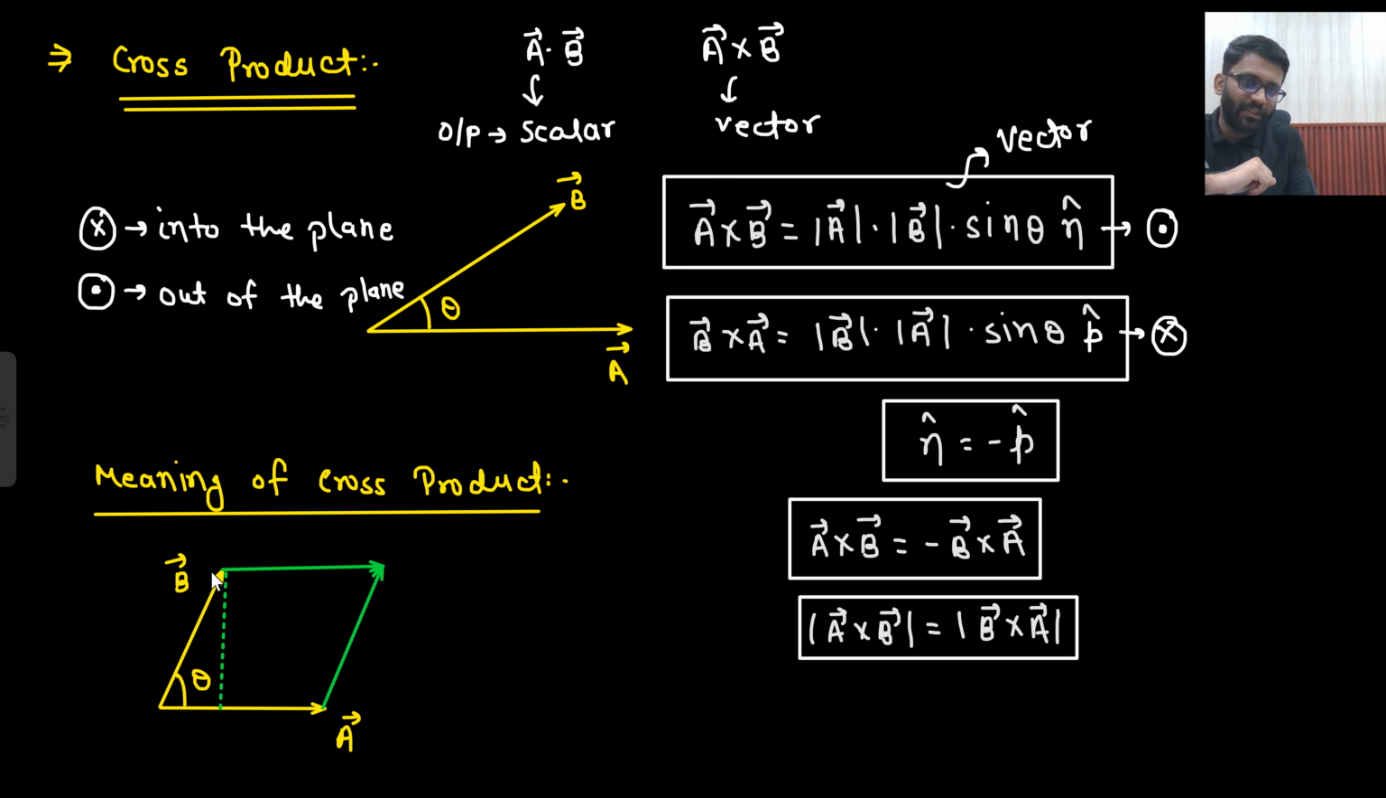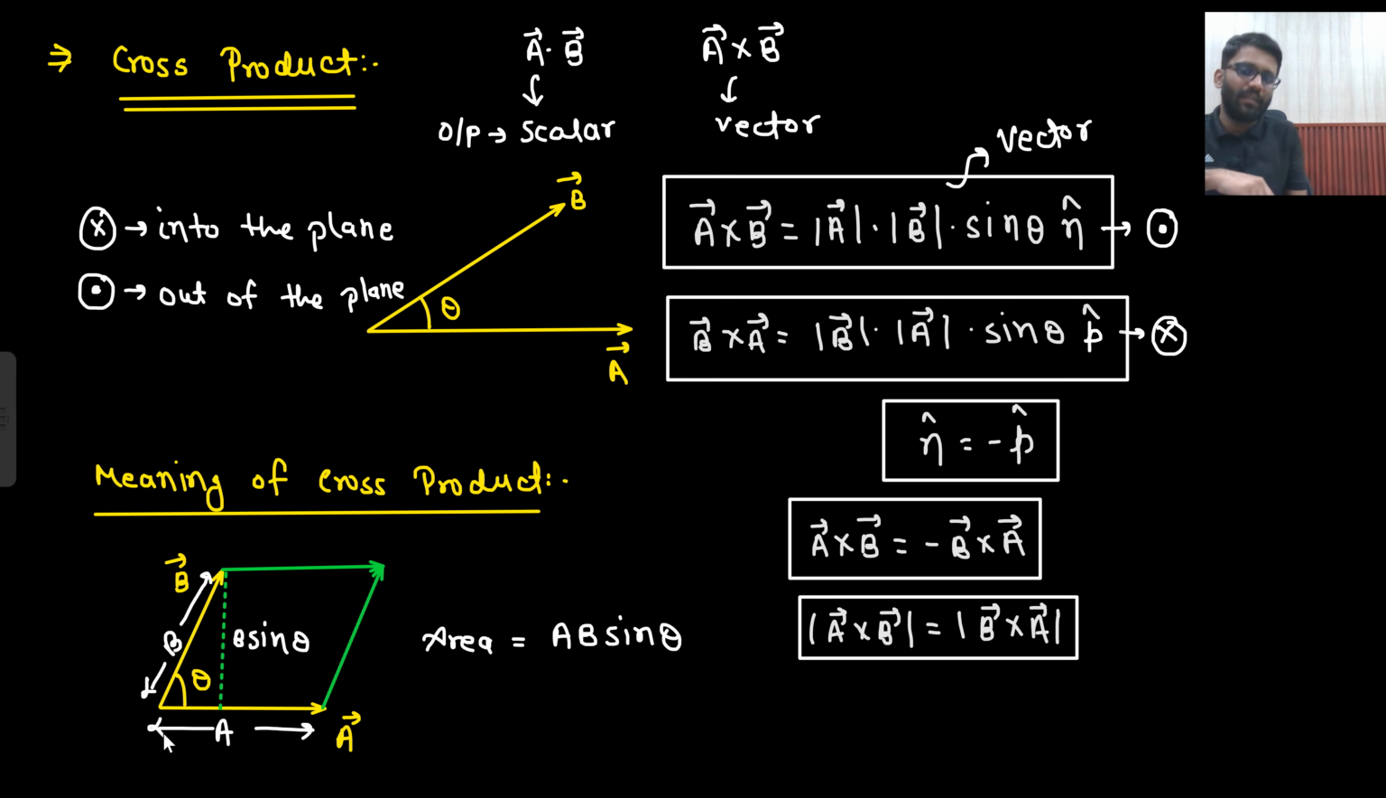What is the height of this? If this is B, this length is B. Let me know what is this height. B sin theta. Say yes or no. And what is this length? A. What is the area of this parallelogram? AB sin theta. What is the area of a parallelogram? Base into height, right? So base is A, what is the height? B sin theta, AB sin theta. What is this? Magnitude of A cross B.